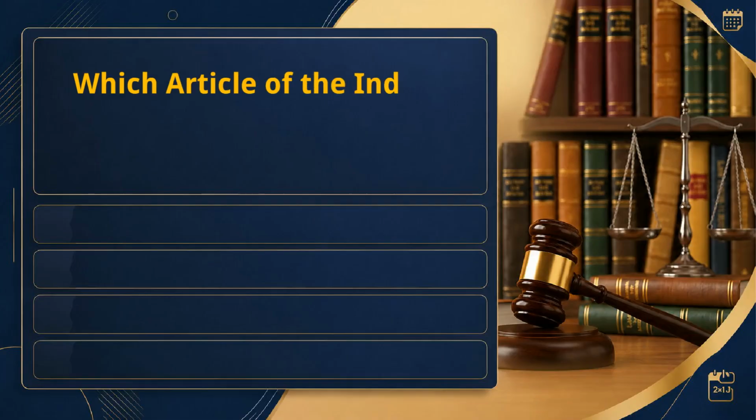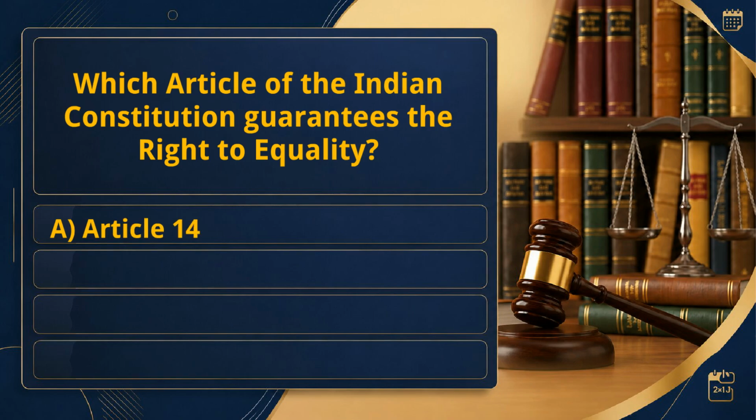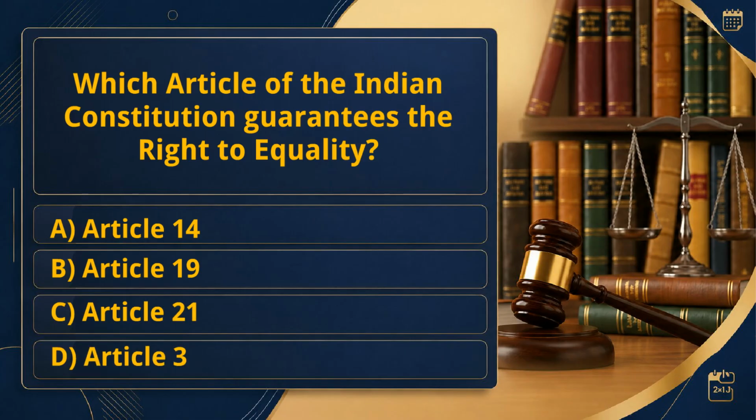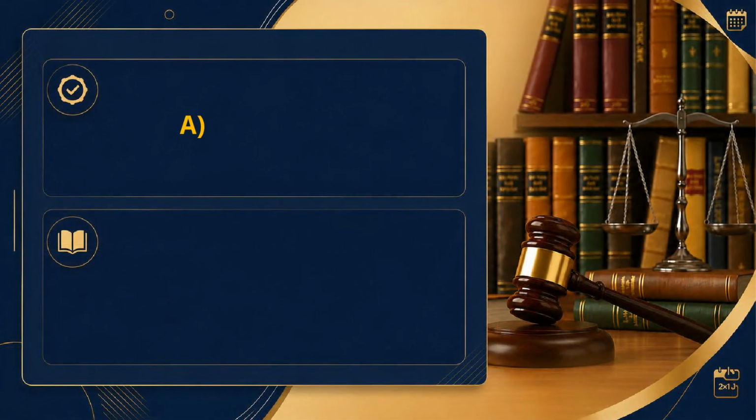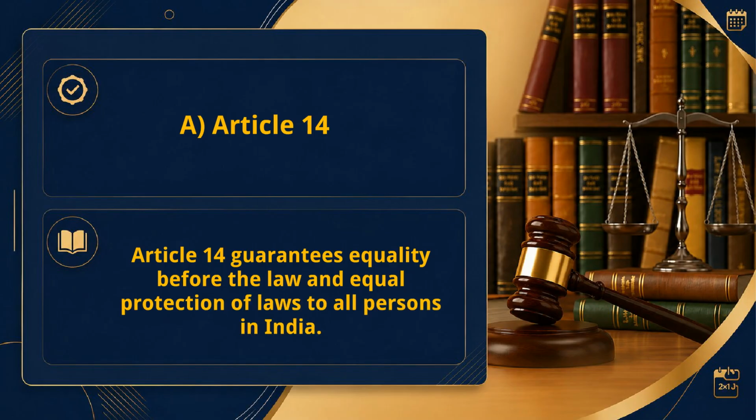Which article of the Indian Constitution guarantees the right to equality? A. Article 14. B. Article 19. C. Article 21. D. Article 32. Right answer: A. Article 14. Article 14 guarantees equality before the law and equal protection of laws to all persons in India.